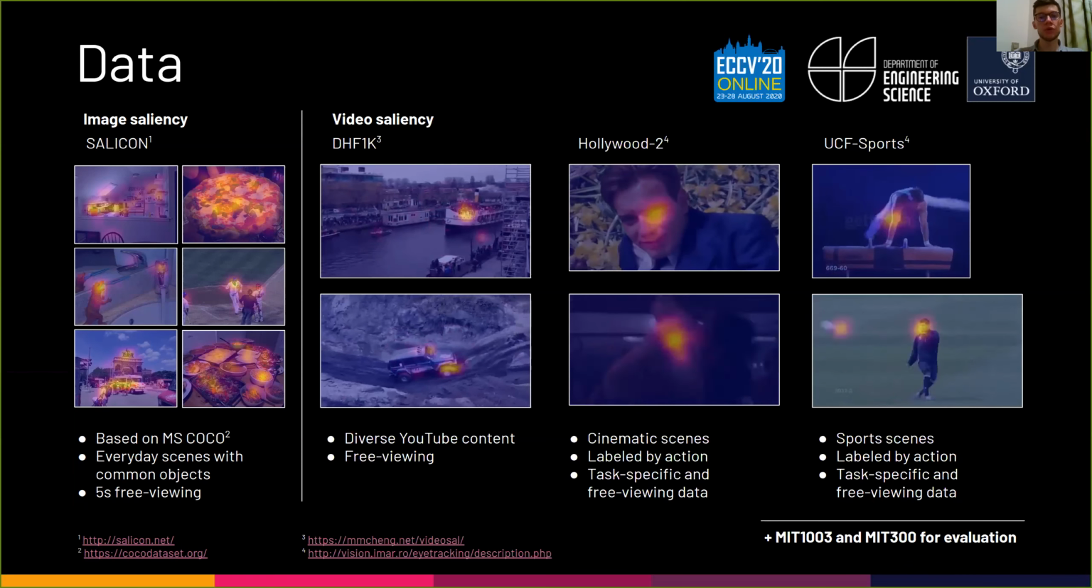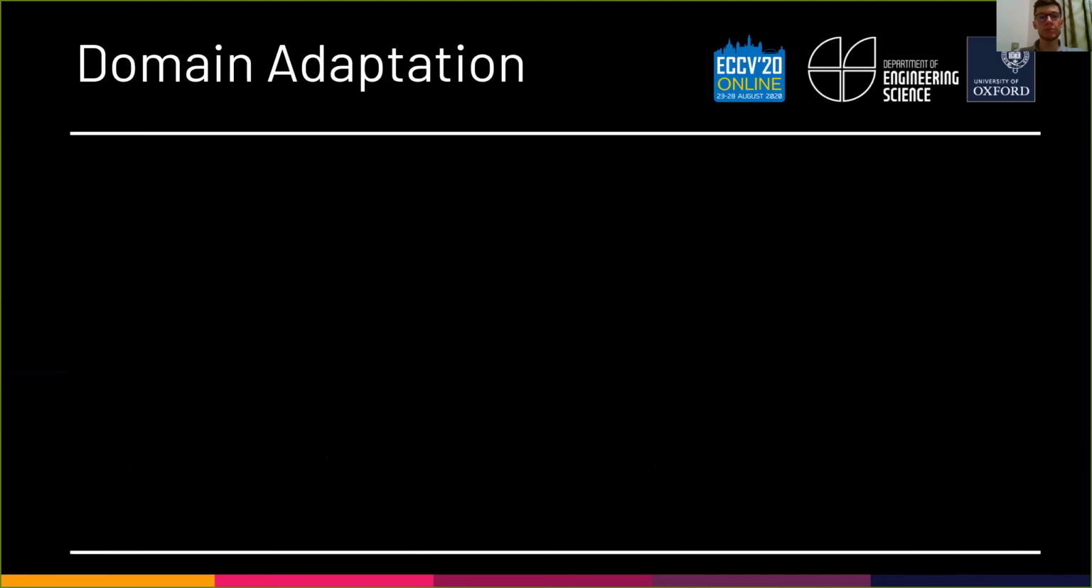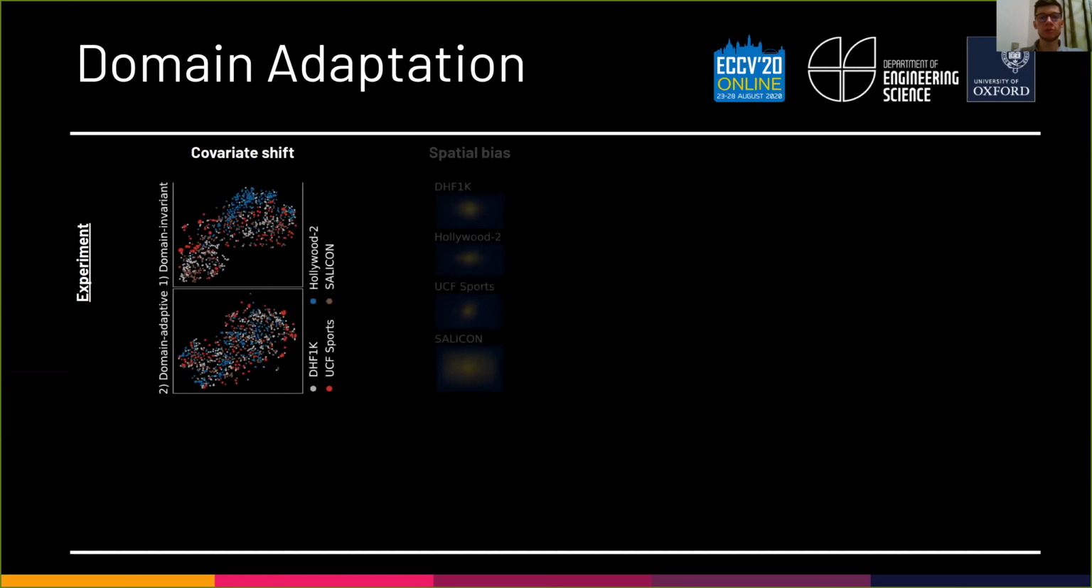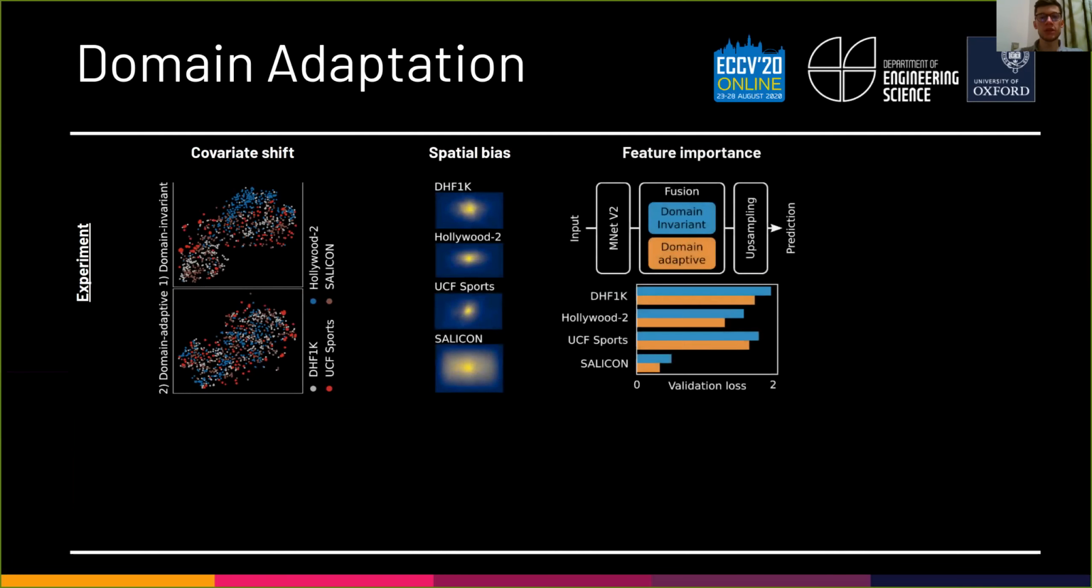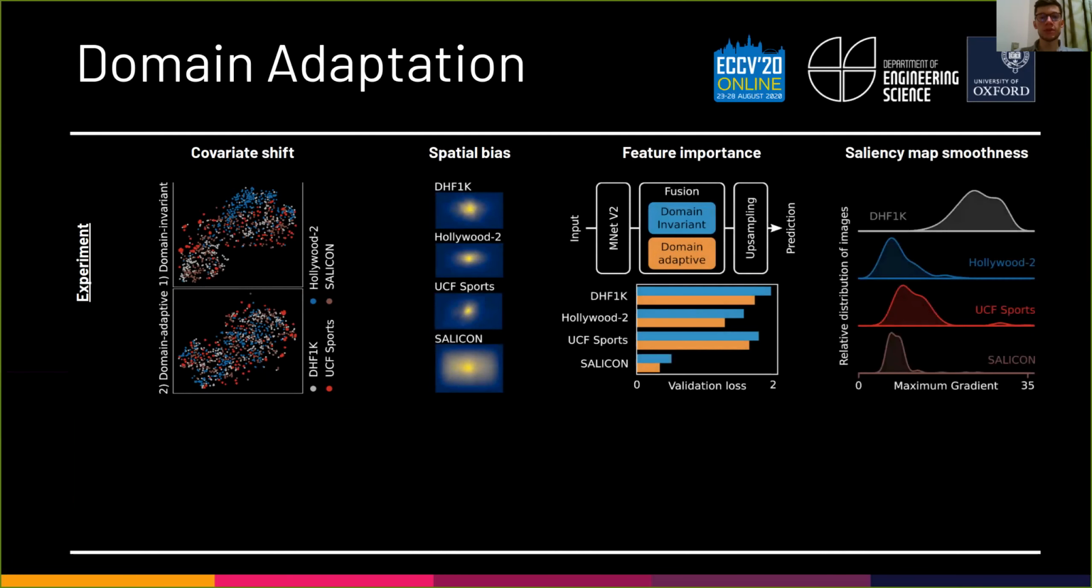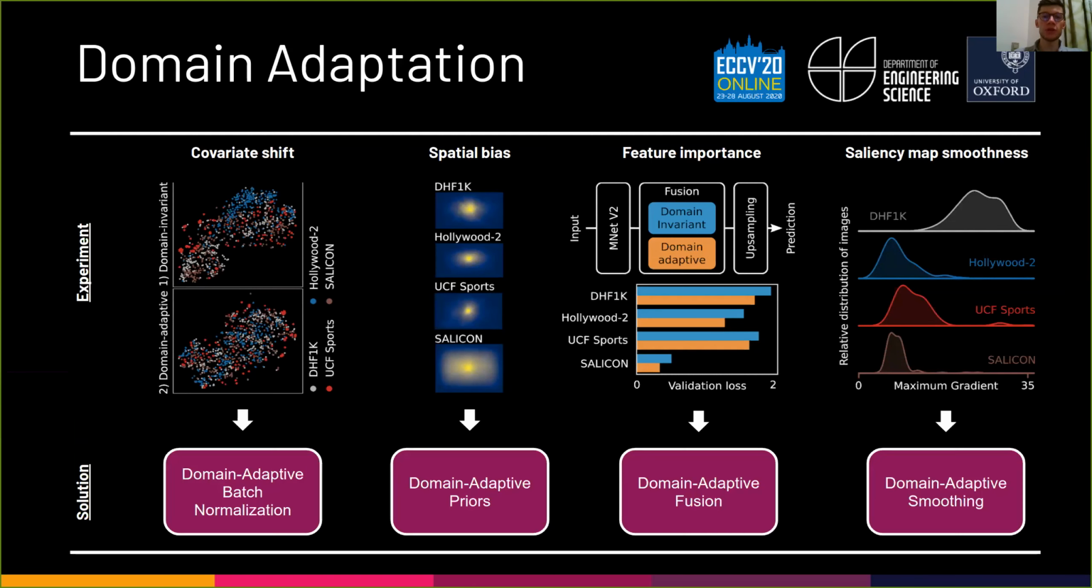Now, we approach unified modeling via domain adaptation. Through a series of experiments, we identify covariate shift, spatial bias, feature importance, and saliency map smoothness as the main sources of domain shift between image and video saliency datasets. Consequently, we propose corresponding domain adaptation modules that enable joint modeling. I will explain these on the next slides.